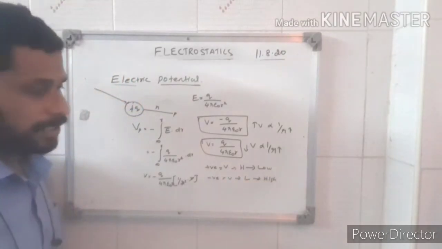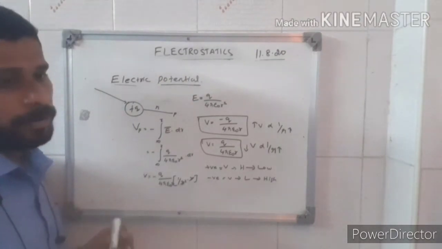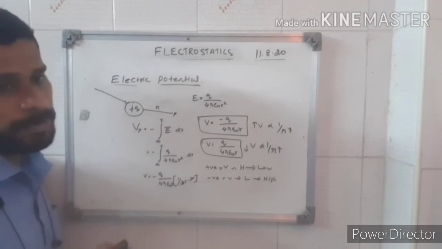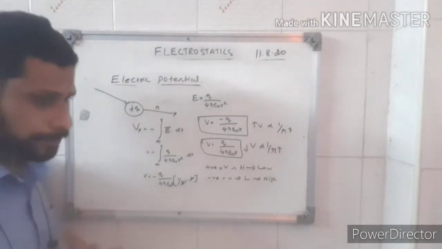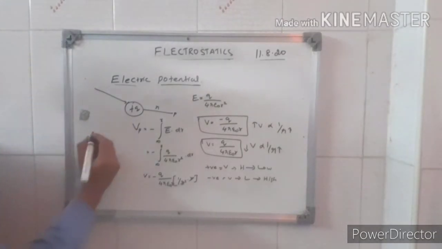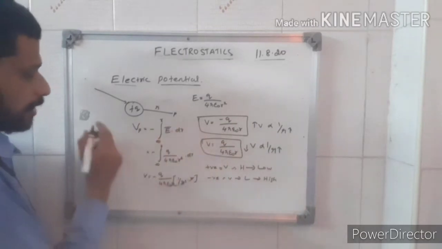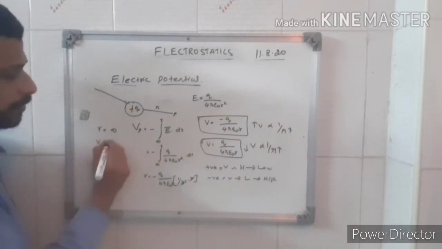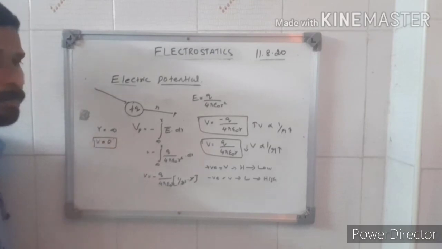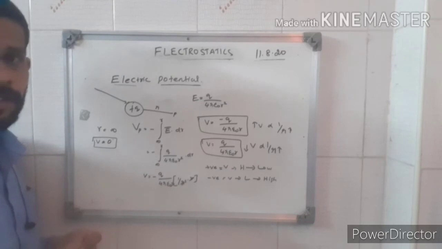Okay, so remember this. If you have a number of charges q1, q2, q3 like that, then you have to do the summation of 1 by 4 pi epsilon naught, summation of qi by ri. That is a scalar, whatever it may be. Now listen, for the positive charge you will get a curve like this, and for the negative charge you will get like this. If r is equal to infinity, then what happens to the potential? The potential will become 0. When the distance is infinity, the potential will become 0.